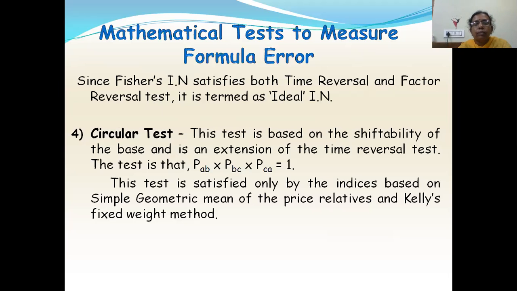What is the circular test? This test is based on the shiftability of the base, and it is an extension of the time reversal test. In the time reversal test, we do P0i into Pi0. Here you'll have one more term. Suppose instead of 0i or i0, I have AB. So this will be PAB into PBC into PCA should be equal to 1. This test is satisfied only by the indices based on the simple geometric mean of price relatives and Kelly's fixed base method. Only these two methods satisfy the circular test.